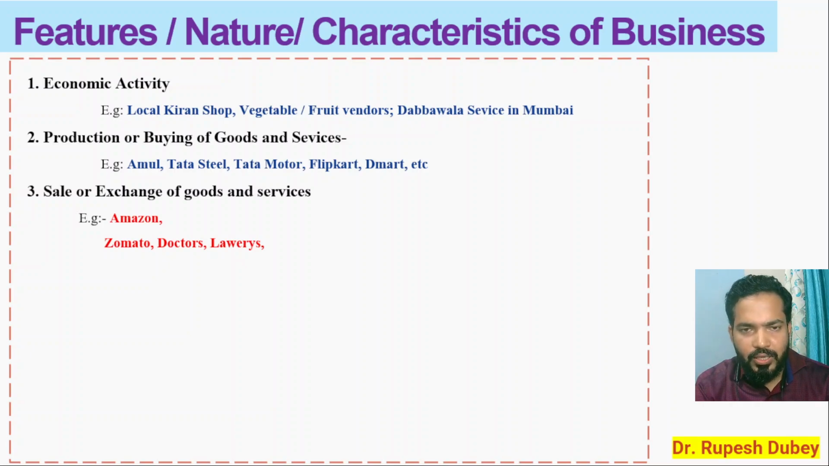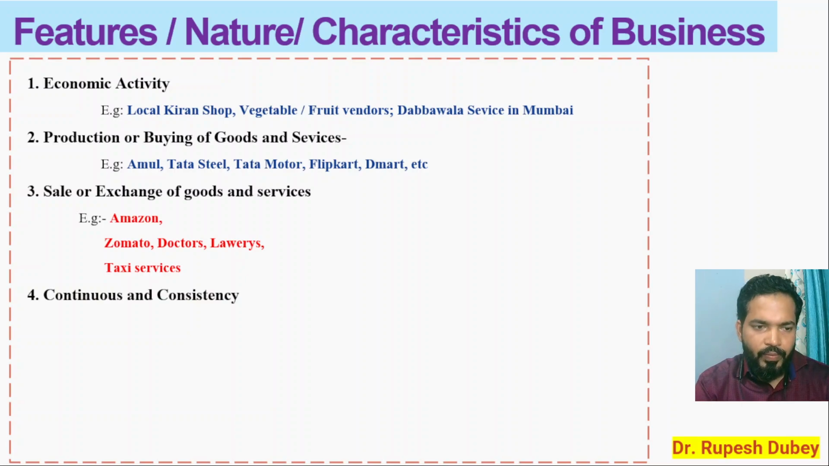A doctor gives you consultancy, and for that they charge. Then taxi services: you all have heard of and experienced a ride from Ola or Uber. Everybody has taken a ride at some point of time, so they are giving you the service and they are charging for that. Next unique feature of the business is continuity and consistency.